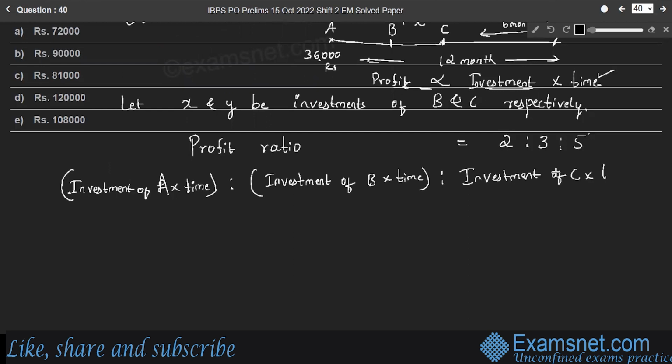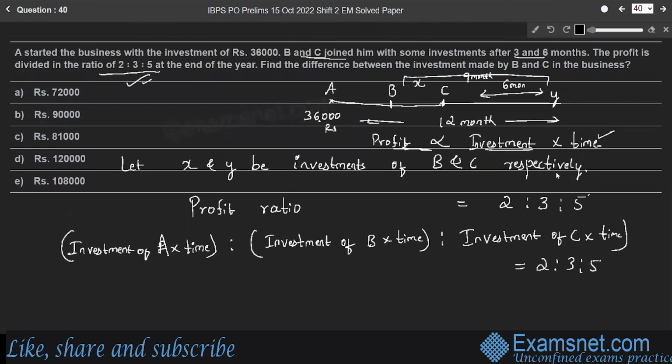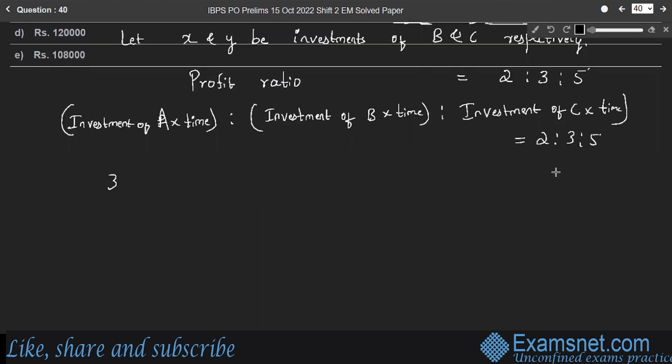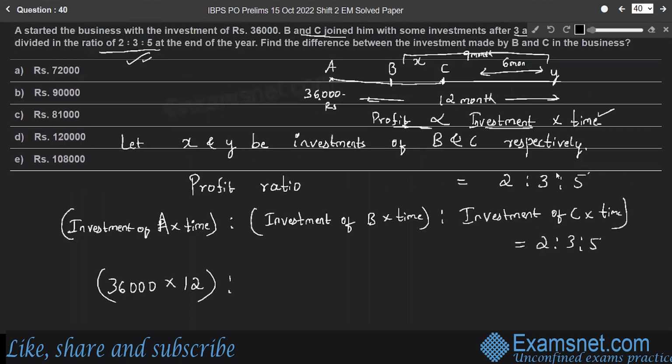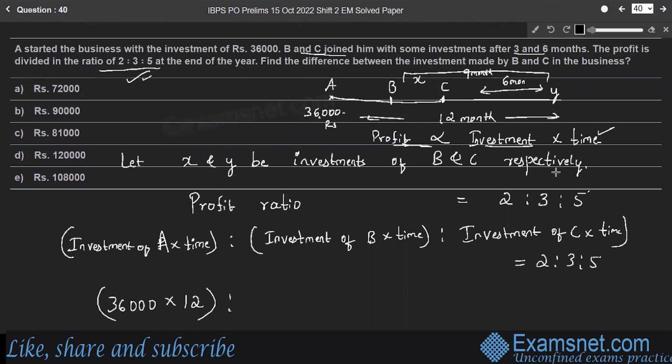C into time is equal to 2:3:5, right? So the investment of A is 36,000 for the time duration of 12 months, and it is to the investment of B according to our assumption. So let X be the investment of B. X and Y are the investments of B and C.